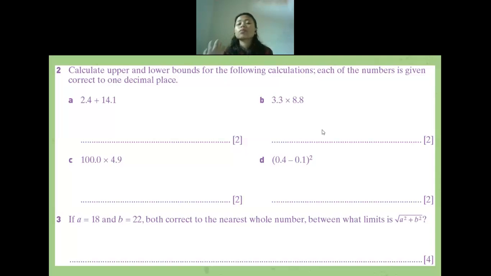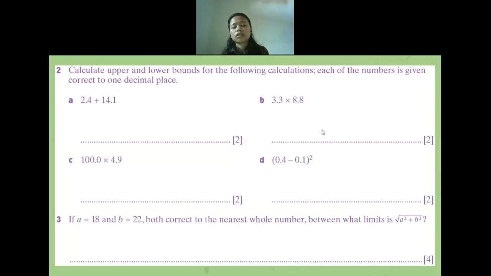If possible, make it 3 or 4 significant figures. That's why I keep it as 1.98, I do not make it 2. But if you want to make it 2, it's okay. Later you can put in a bracket the degree of accuracy, saying I rounded it off to the nearest whole number or something like that.